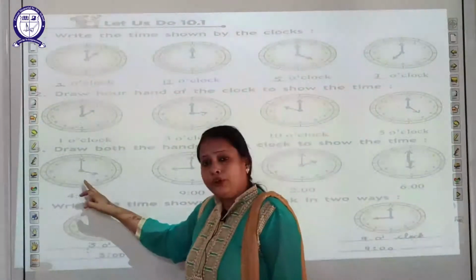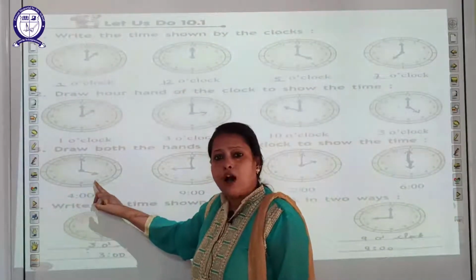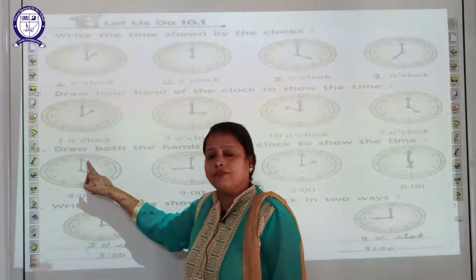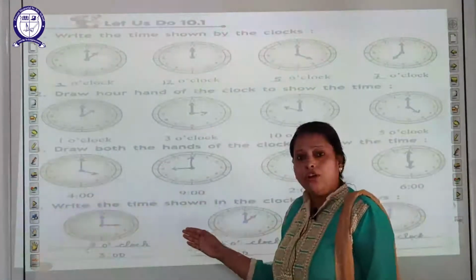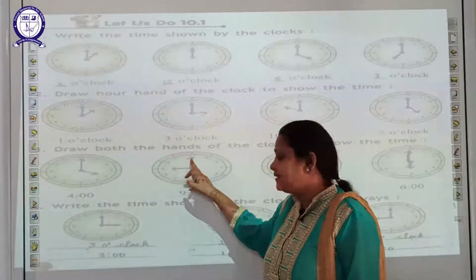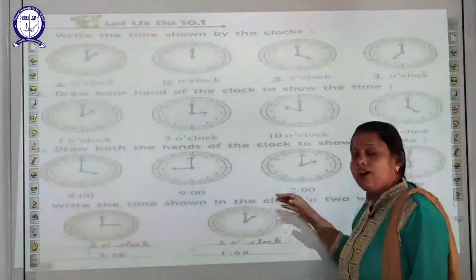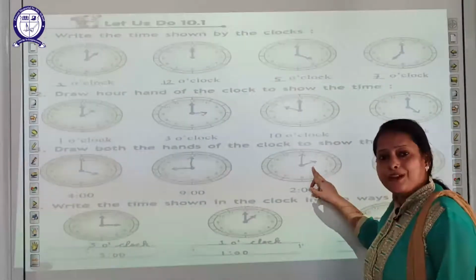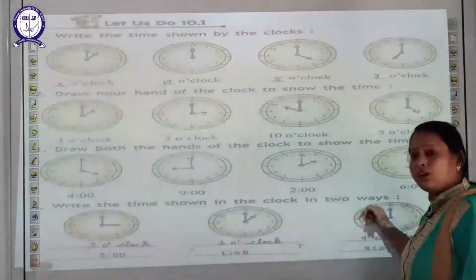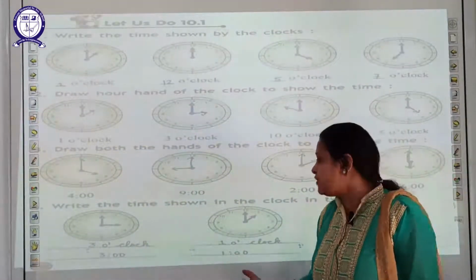You will draw the hour hand at 4 and the minute hand at 12. 9 o'clock: hour hand at 9, minute hand at 12. 2 o'clock: hour hand at 2 and minute hand at 12. 6 o'clock: hour hand at 6 and minute hand at 12.